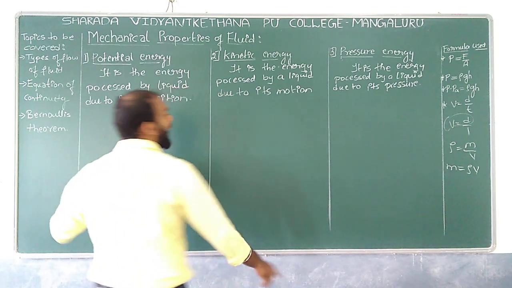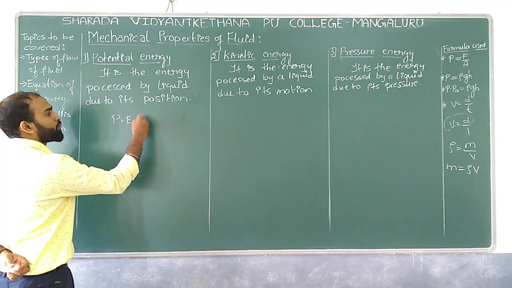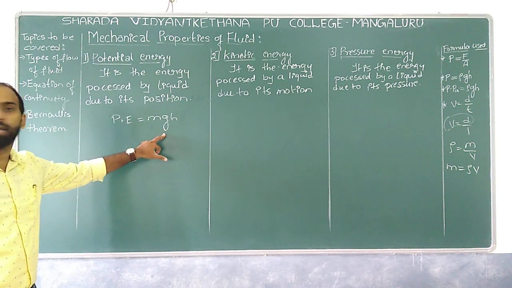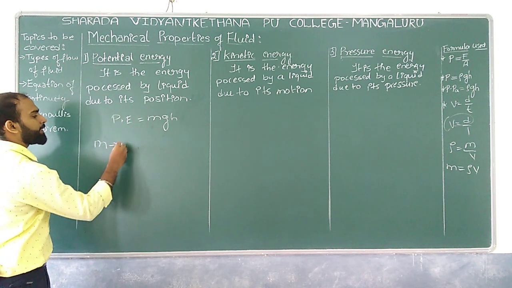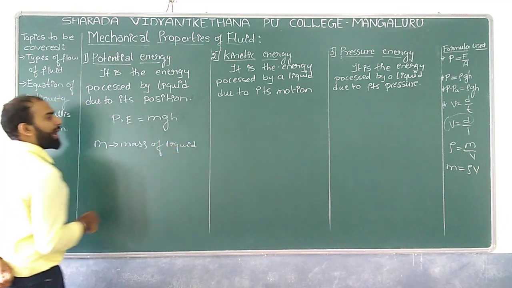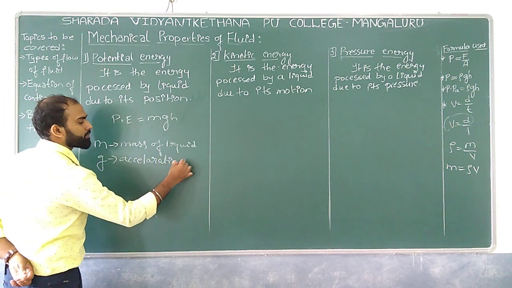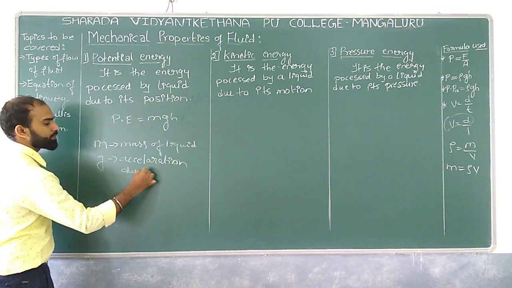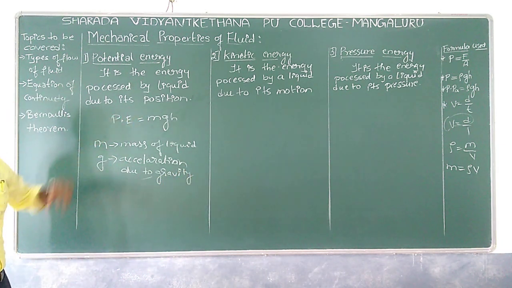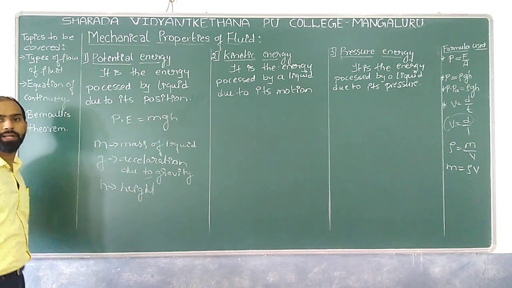So we have a relation for potential energy, that is, potential energy is equal to mgh, where m is the mass of the liquid, g is the acceleration due to gravity, and h is the height of the liquid, where it is located.